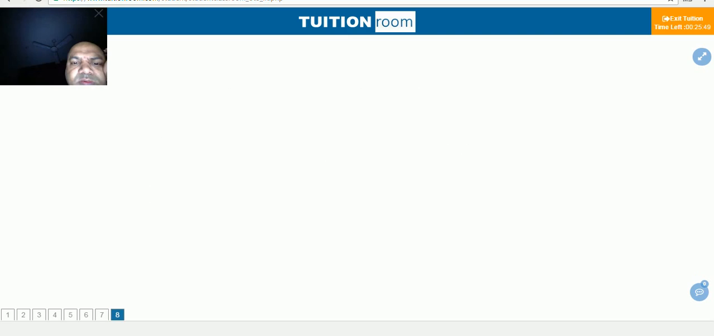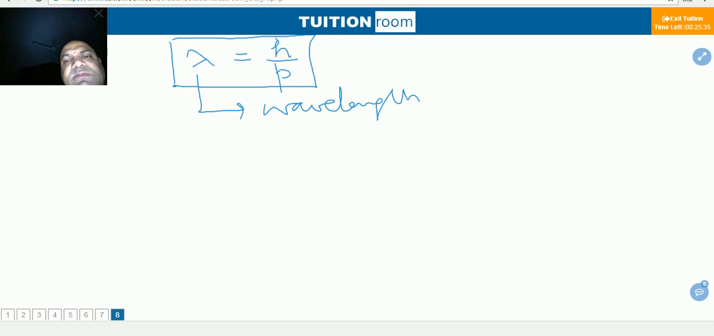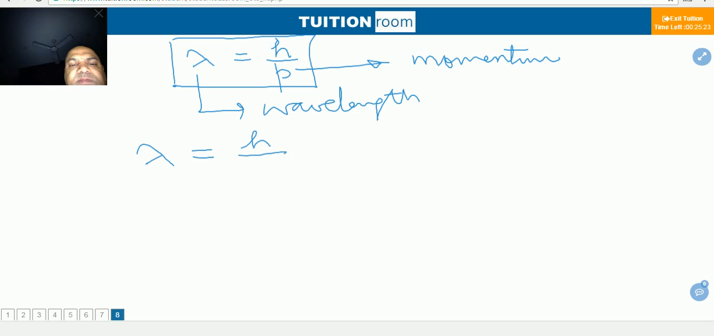I am going to explain something. Lambda is equal to h by p. This is the basic relation given by de Broglie. Lambda is the wavelength and p is the momentum. H is the Planck's constant. Now lambda can be written as h by mv.